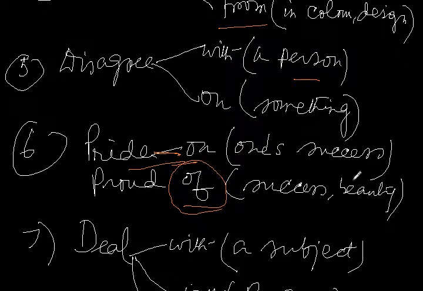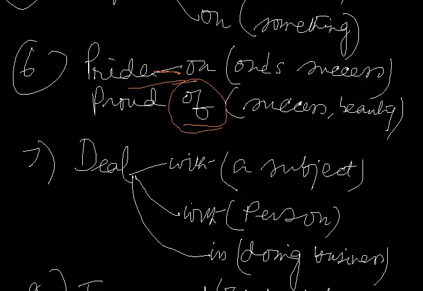Now deal is a verb that is followed by with or in. Deal with has two meanings. We either deal with a subject, any subject. The person deals with mathematics. Deal with also means behavior.